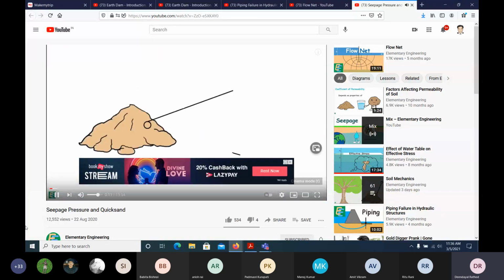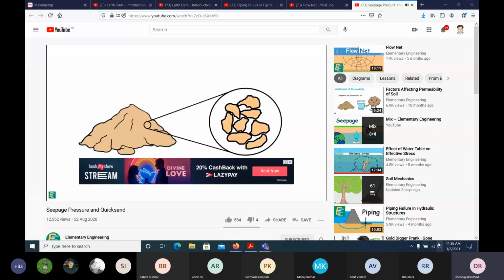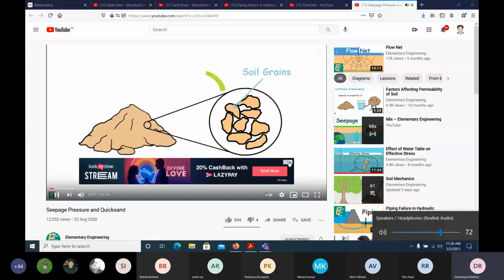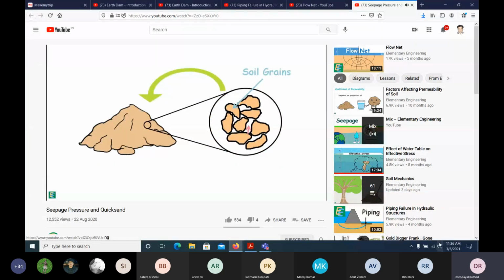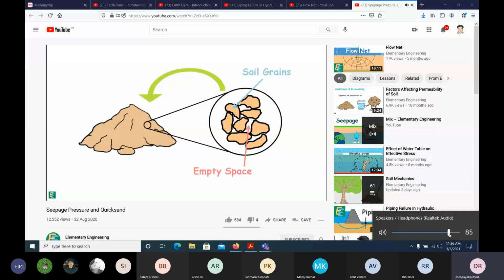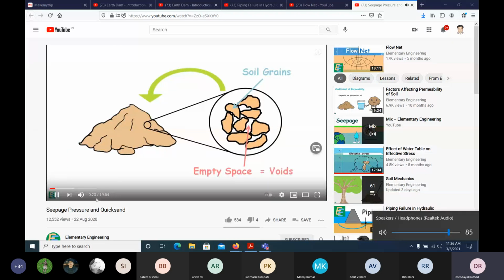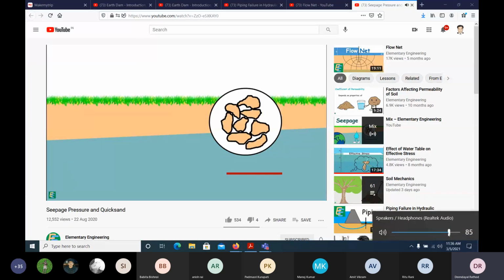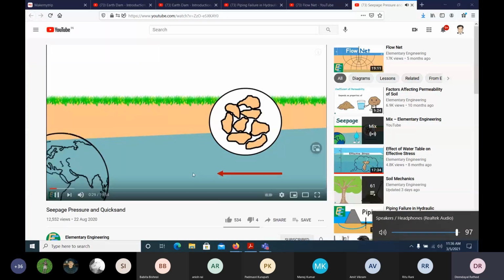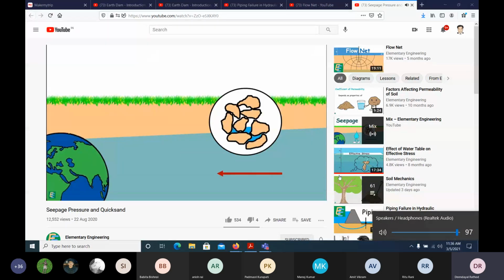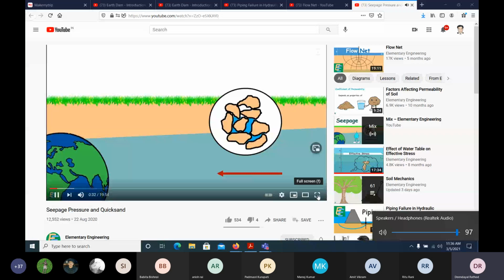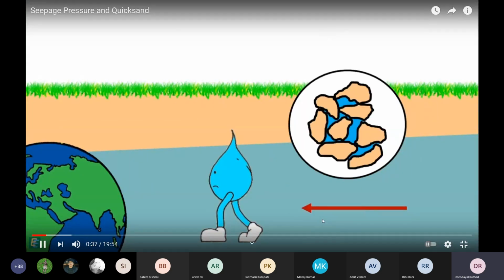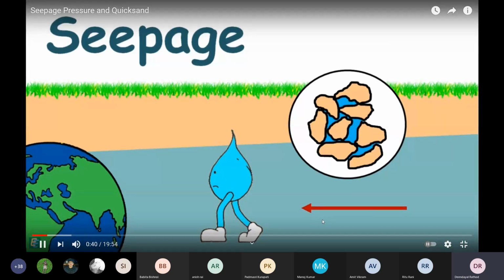A soil mass is a huge collection of small particles, which we call soil grains. These soil grains, when depositing in a soil mass, enclose empty space between them, which we call voids. The free water available under the ground moves under the influence of gravity, and it flows through these voids. This phenomenon of flow of water, movement of water through the soil, is called seepage.